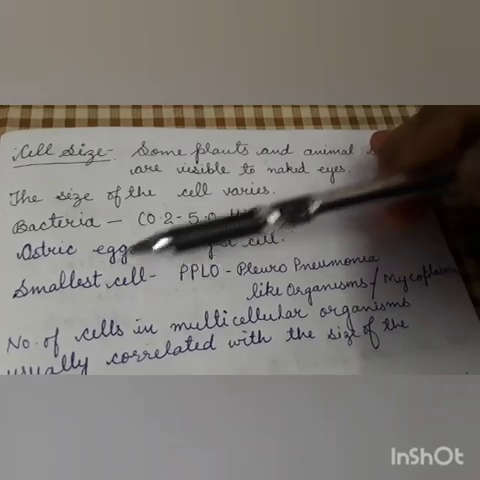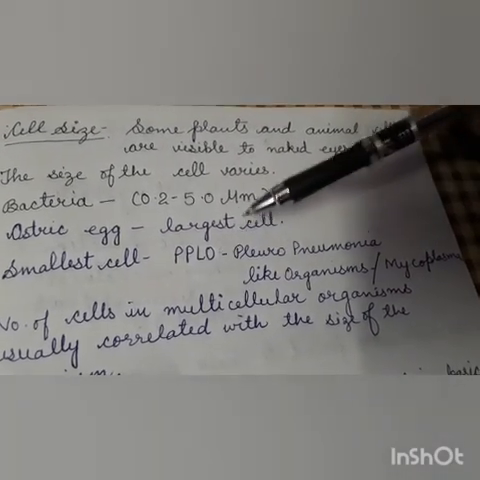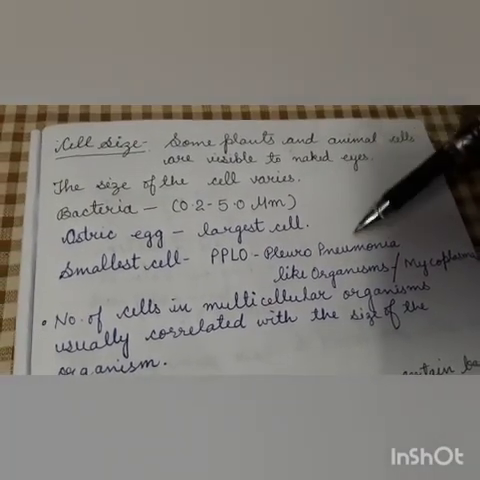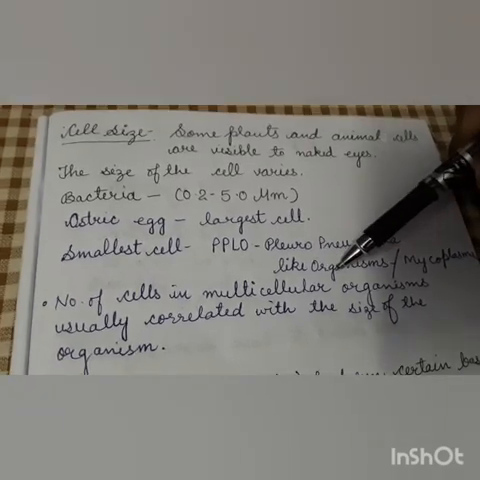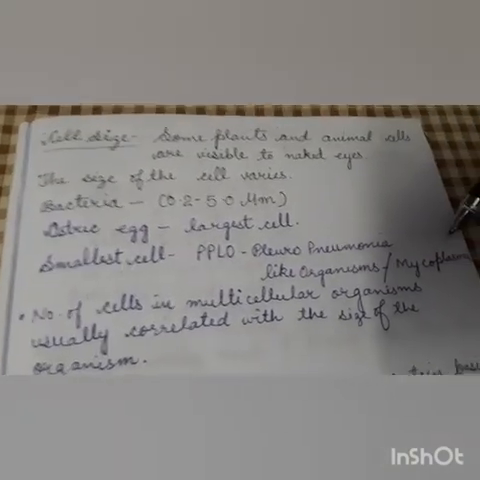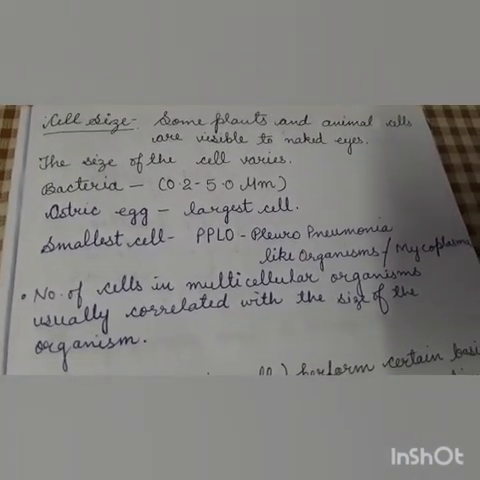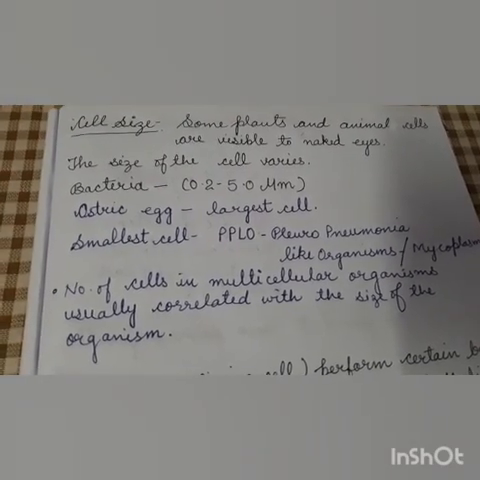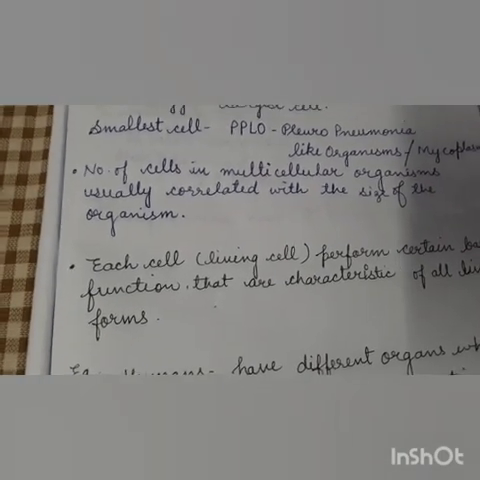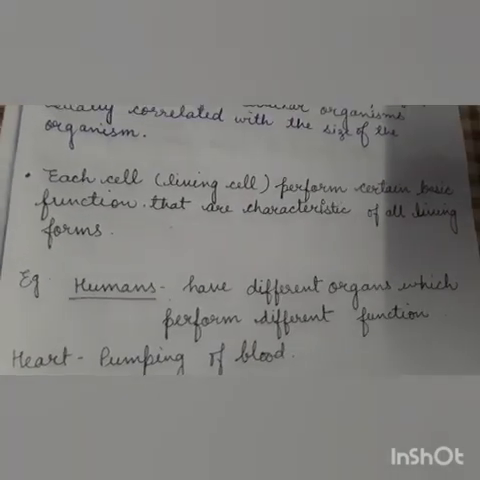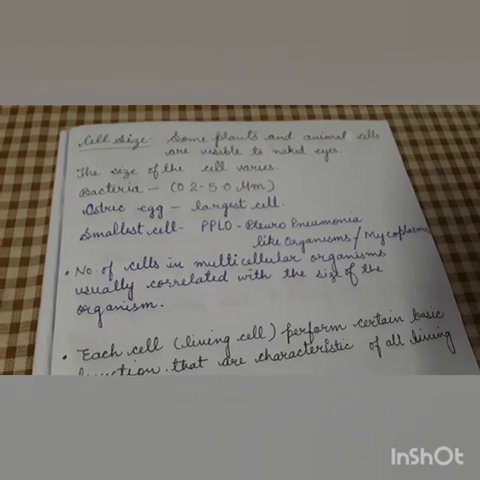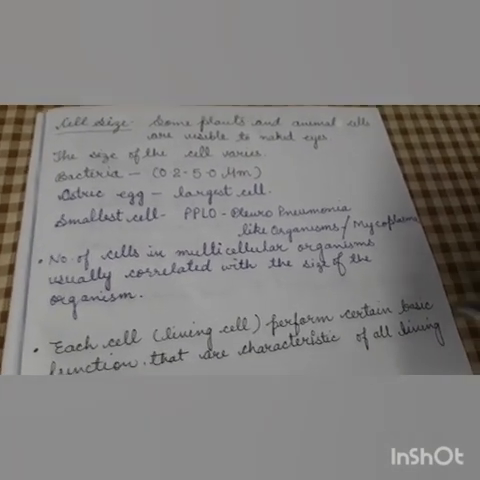And which is the smallest cell in the world? PPLO, or we call it mycoplasma. The full form of PPLO is pleuropneumonia-like organisms. The number of cells also varies because it depends on the shape and size of the organism. If the organism is of bigger size like an elephant or whale, there must be uncountable cells. And if the creature is small, the number of cells will also decrease.